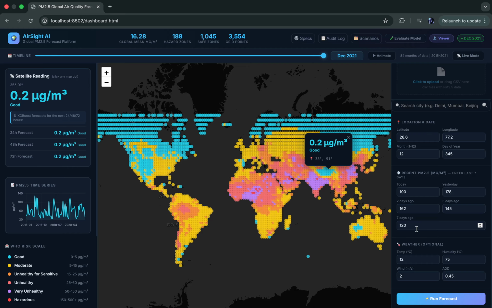Talking about how it works, of course we did interpolation. Monthly satellite data were present, and we interpolated it to make daily resolution. For feature engineering, we created 21 input features including temporal lags for 1 day, 2 days, and 7 days, and rolling averages for 3 days, 7 days, and 14 days.